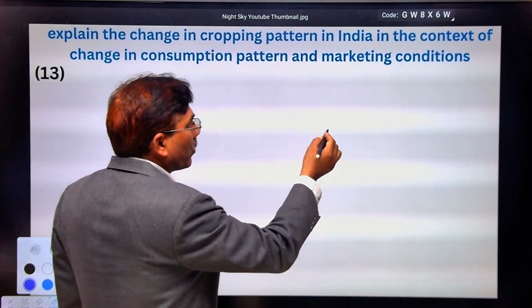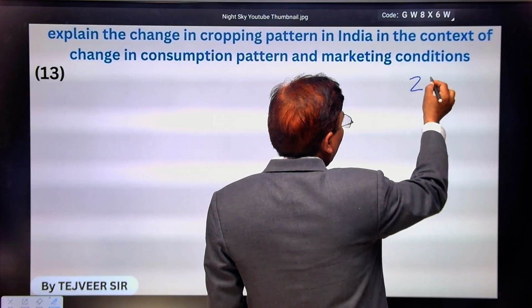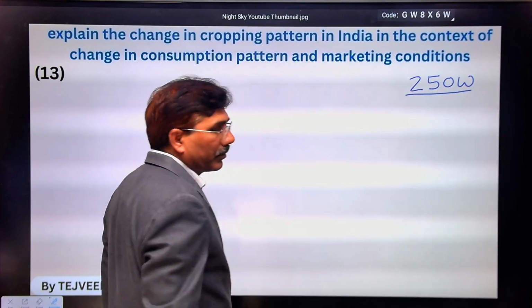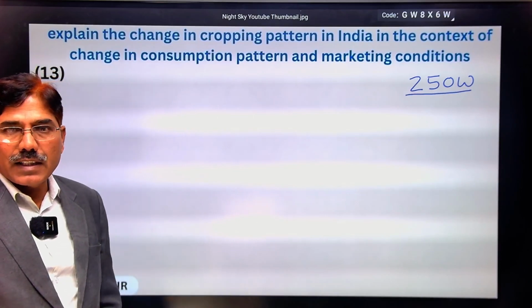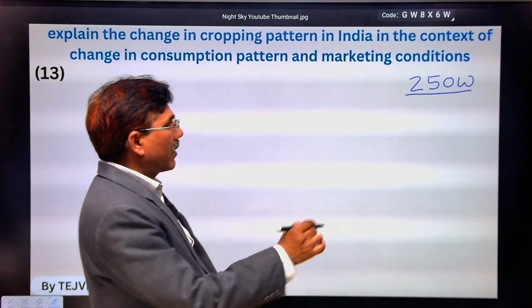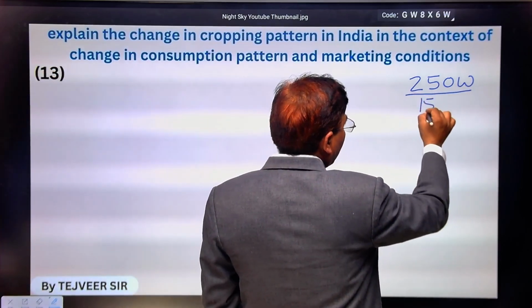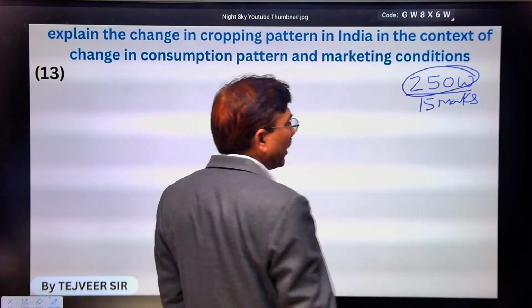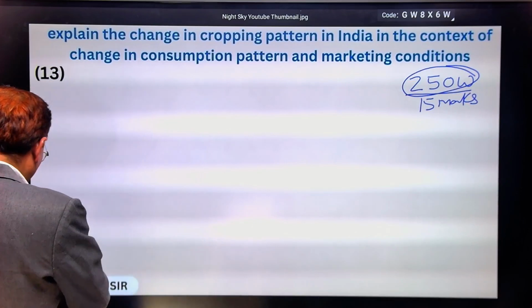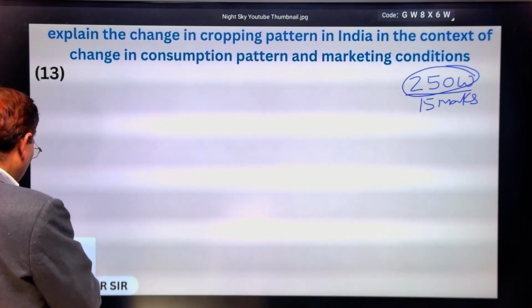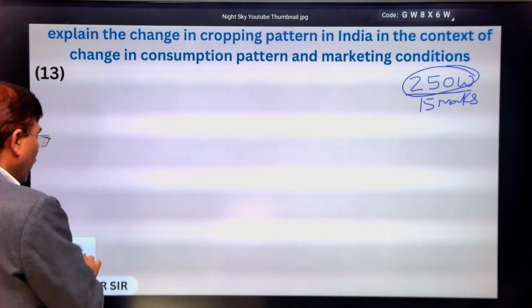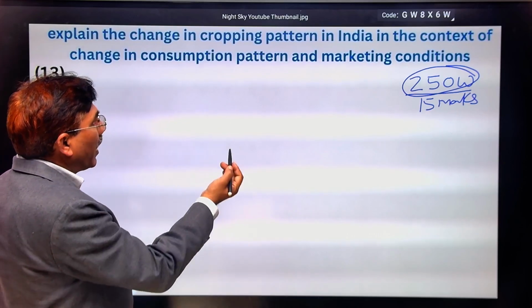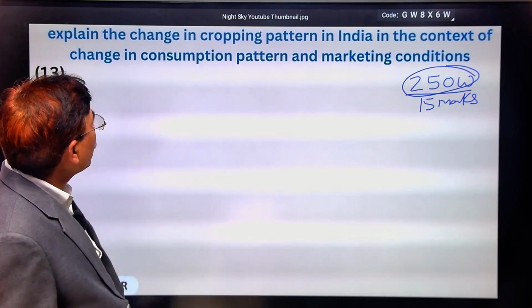UPSC asks these questions in a 250 word limit, and they carry 15 marks. First of all, you have to divide these questions into three parts, and prior to the division you should go through the question.